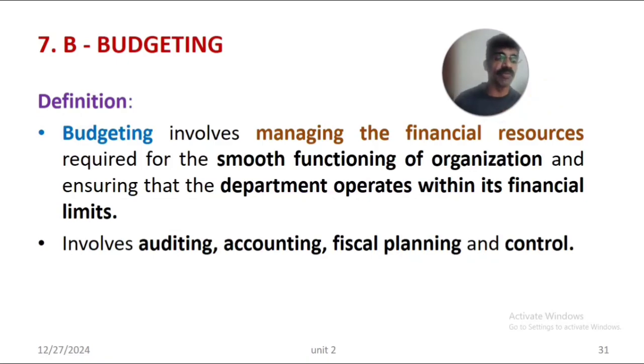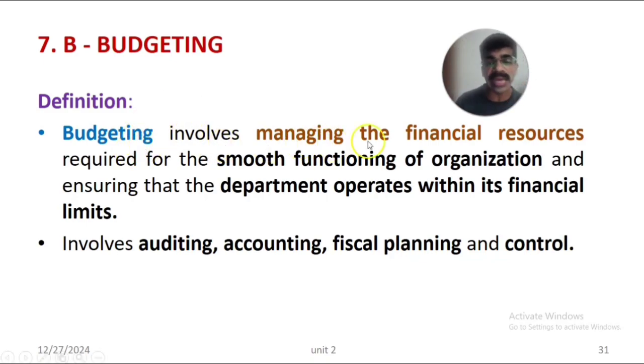The last function of management is B, which stands for budgeting. Budgeting involves managing the financial resources required for the smooth functioning of the organization. As you know, without money, without budget, without capital amount, an organization cannot run. So budgeting is a plan.